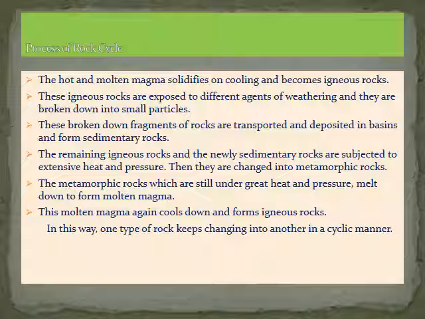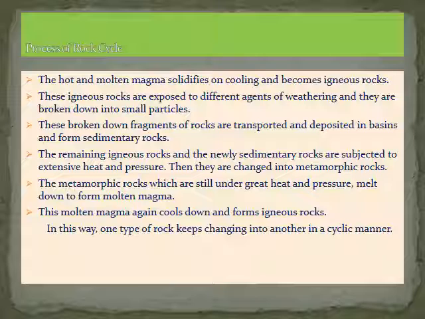The hot and molten magma solidifies on cooling and becomes igneous rocks. These igneous rocks are exposed to different agents of weathering and they are broken down into small particles. These broken down fragments of rocks are transported and deposited in basins and form sedimentary rocks. The remaining igneous rocks and the newly formed sedimentary rocks are subjected to extensive heat and pressure.